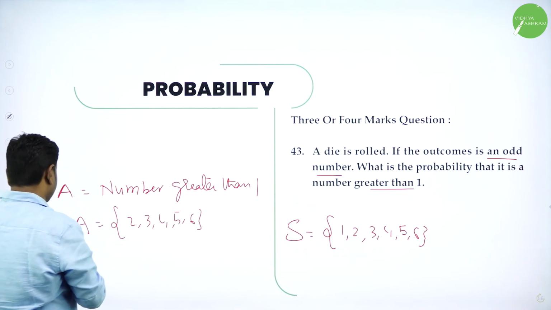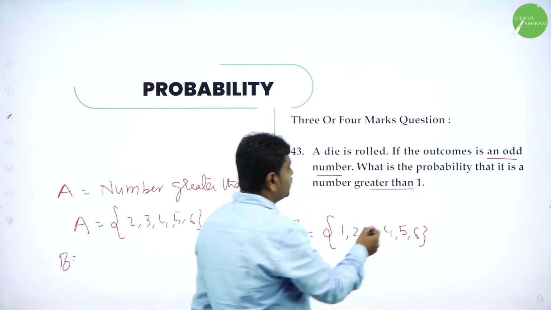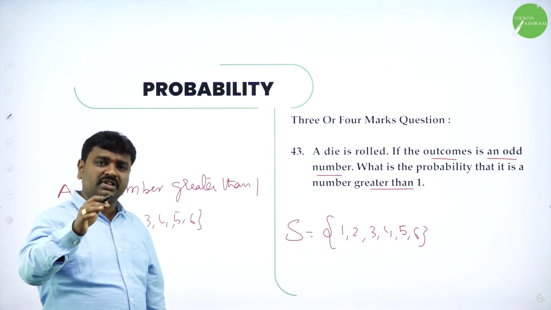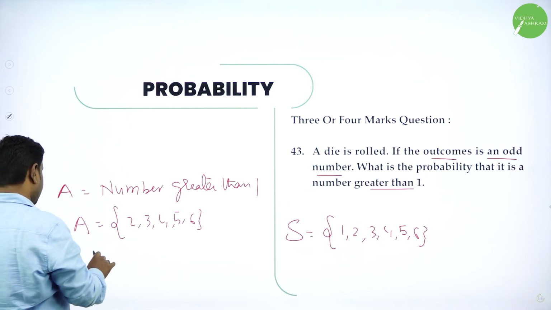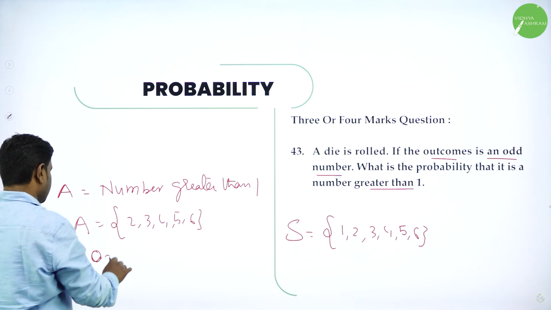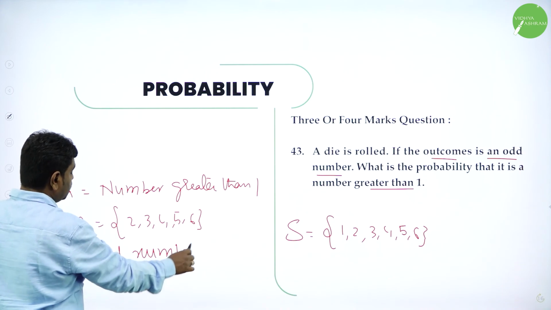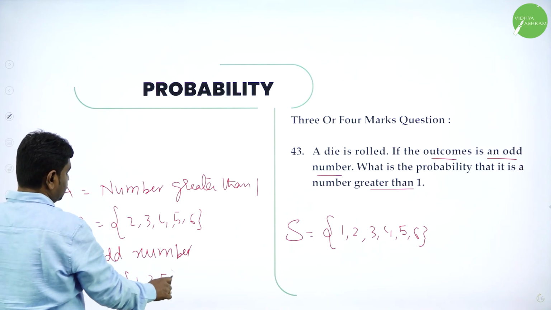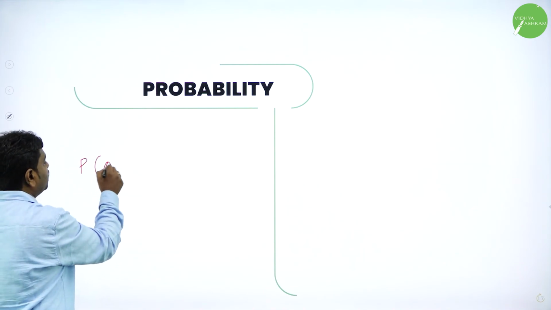But they gave a given condition, B. Always we say B is the given condition. What is given? The outcome is an odd number. What is the probability that that odd number is greater than 1? So event B is odd number. When you roll a die, what are the odd numbers possible? Event B is 1, 3, 5. Now what is the question? The question is what is P of A by B?